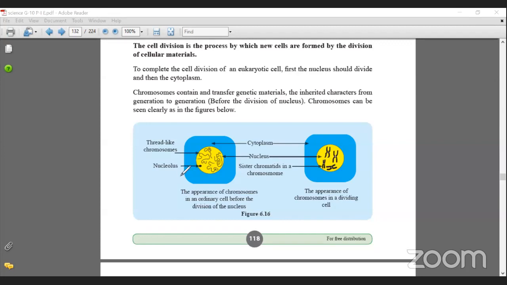Can you see in here? This is the nucleolus. Well, we have the nucleolus in here. Then the sister chromatids in the chromosomes. Can you see this is one chromosome, and then you have the chromatids, right? Okay, fine. So this is how your cells will normally look like, and if they are going to be divided, they will look like this, right? So how do we know that this is the way they look? Okay, if I tell, you all just believe, is it? How do we know? Any idea? How do we know that cells will look different when they are going to be divided?